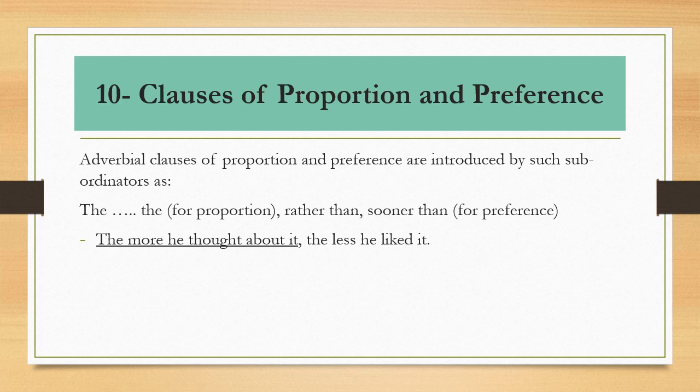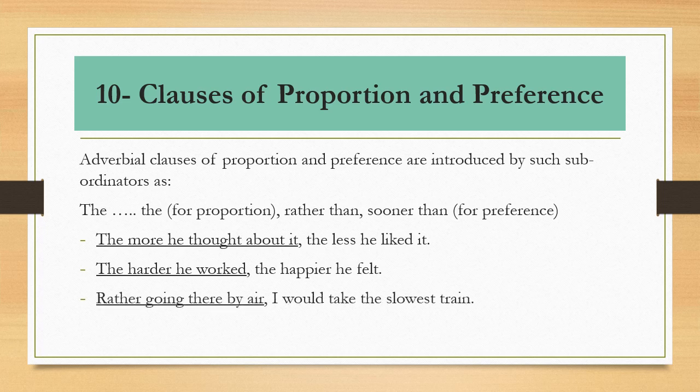Yani as much as he thinks about it, as much as he dislikes it. The harder he worked, the happier he felt. This is also an adverbial clause. It is a clause of proportion because we have the, and between them there is the following information.